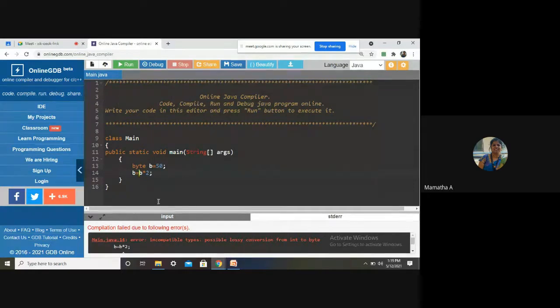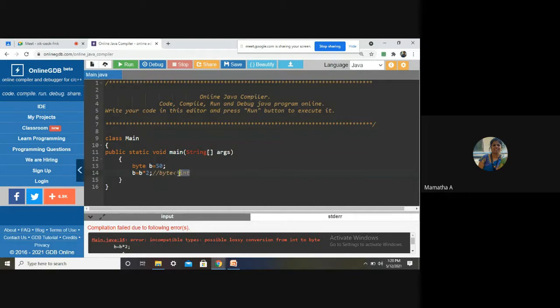See why this error came: the compiler will not let me store a larger data type into a smaller data type. B star 2 was an integer. It was trying to assign int to byte.